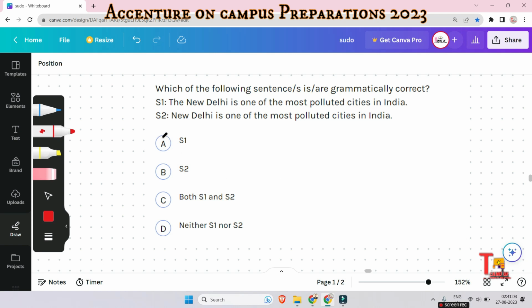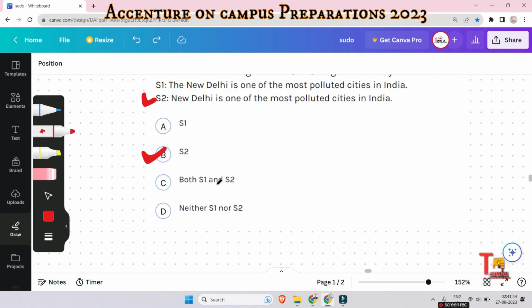The correct sentence is S2, right? When referring to a specific place or city, we usually do not use the definite article the before its name, right? So S1 is incorrect in this case and S2 is correct. Like we don't say the India, we only say India. So you have got the answer, I think.